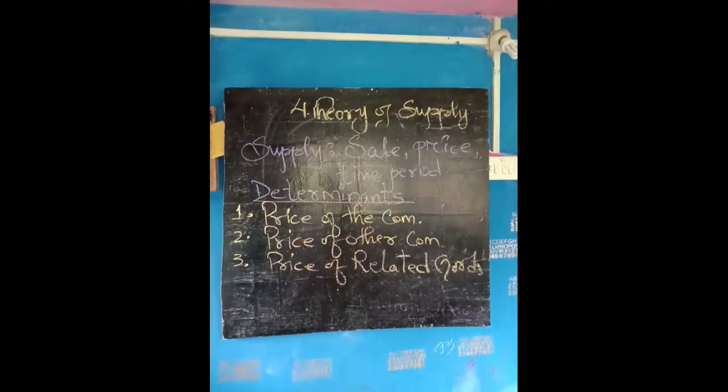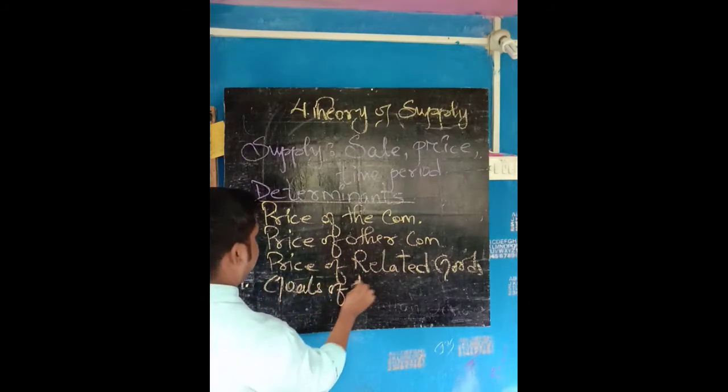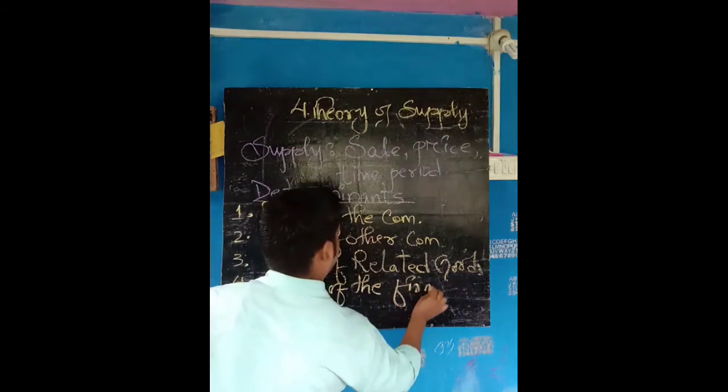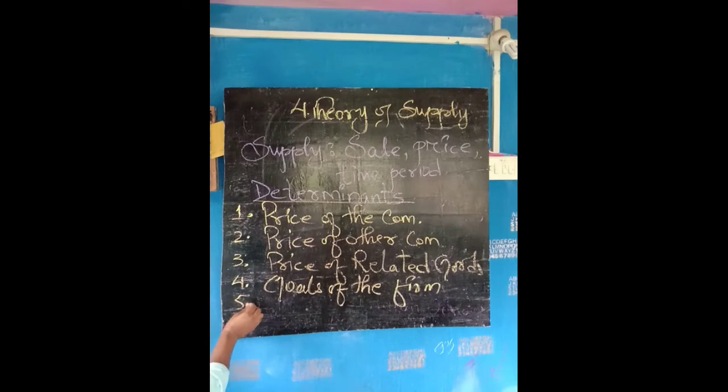Next, the goals of the firm. Point 5 is the price of factors of production.